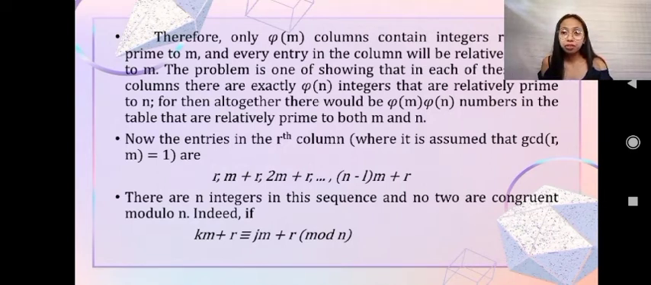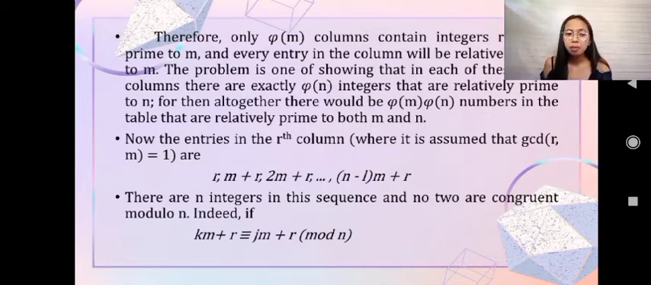So now in the entries of the R column, where it is assumed that the GCD of r and m equals 1, we have r, m plus r, 2m plus r, up to (n minus 1)m plus r. So there are n integers in this sequence and no two are congruent modulo n.